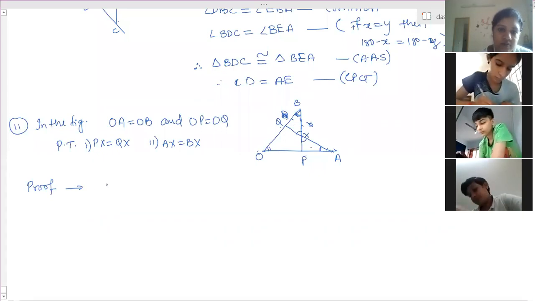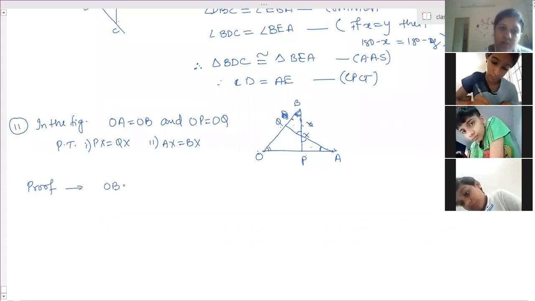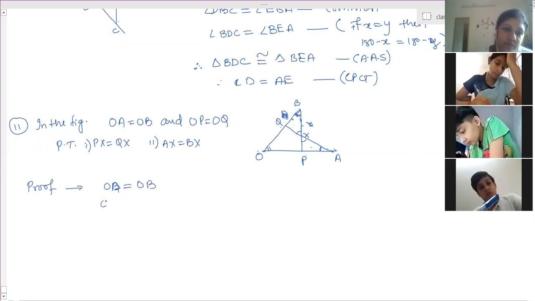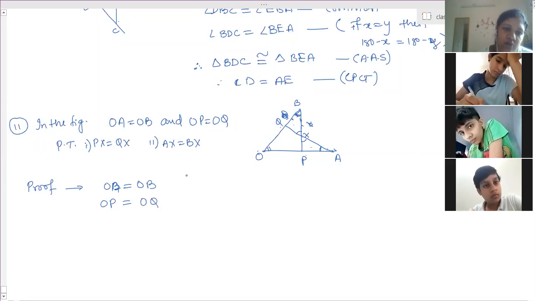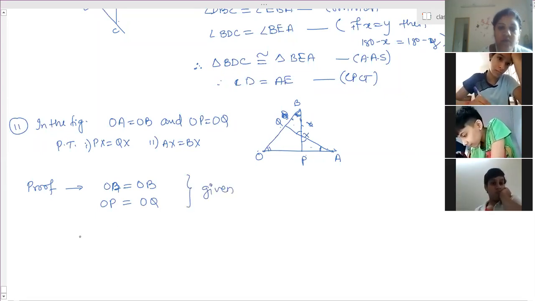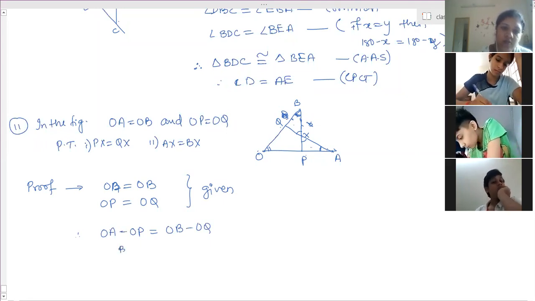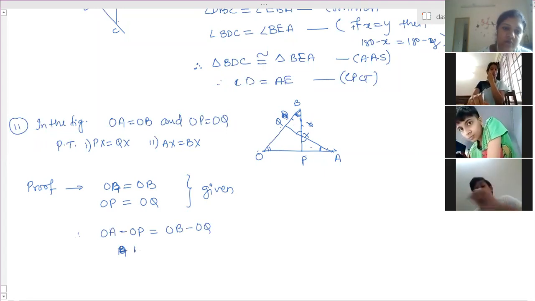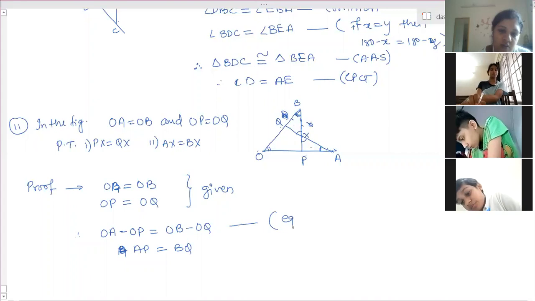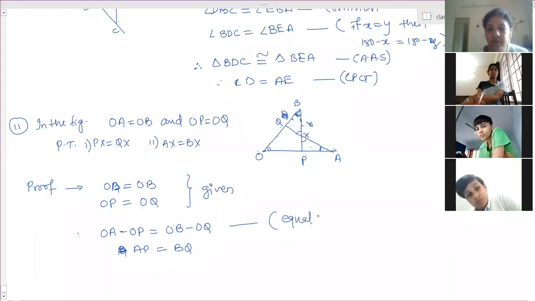Proof. First, OA is equal to OB, OP is equal to OQ. These two are given. So therefore OA minus OP is equal to OB minus OQ. Then AP is equal to BQ. Equals are subtracted from equals, the remainders are equal.